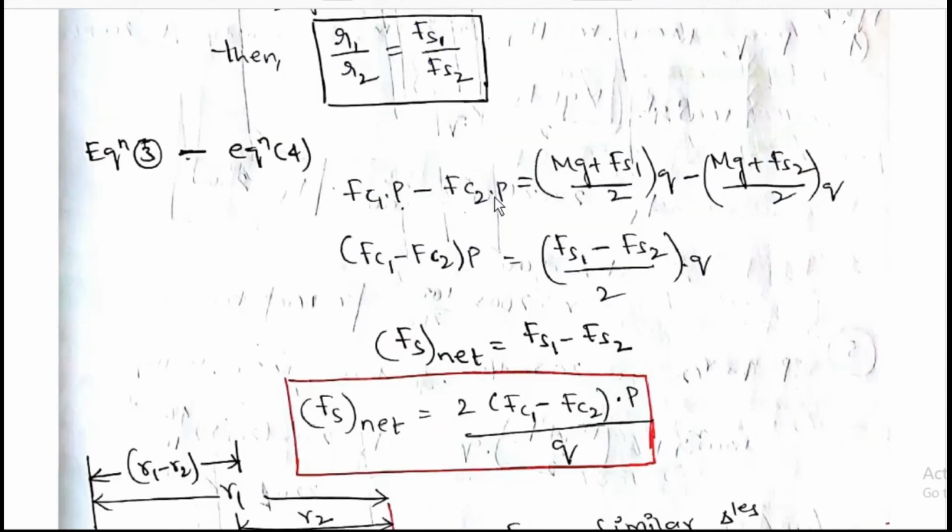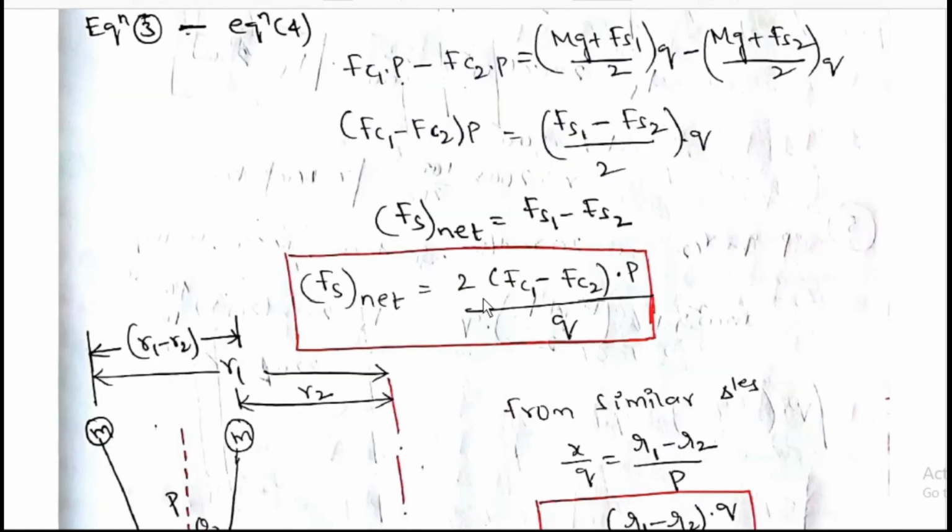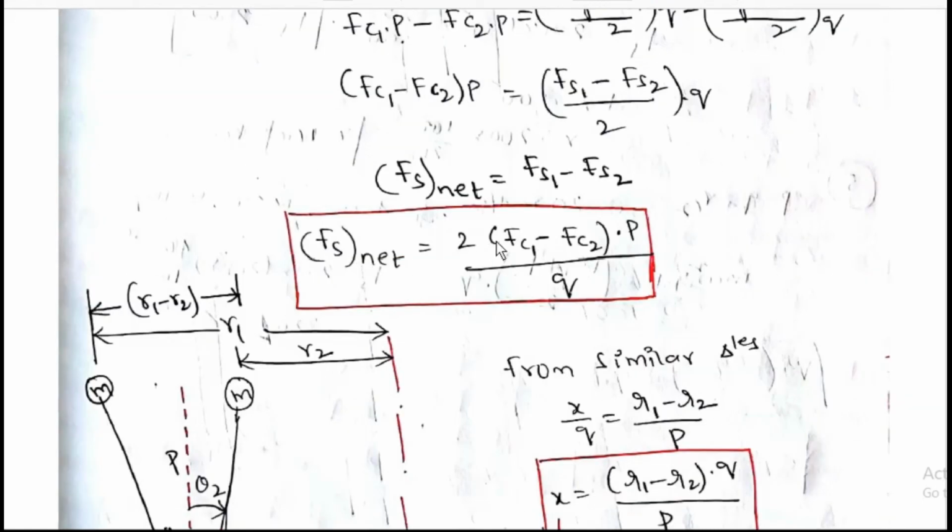Fc1 into P minus Fc2 into P is equal to mg plus Fs1 by 2 into Q minus mg plus Fs2 by 2 into Q. Fc1 minus Fc2 into P is equal to Fs1 minus Fs2 by 2 into Q. Fs net is equal to Fs1 minus Fs2. Fs net is equal to 2 into Fc1 minus Fc2 into P by Q.